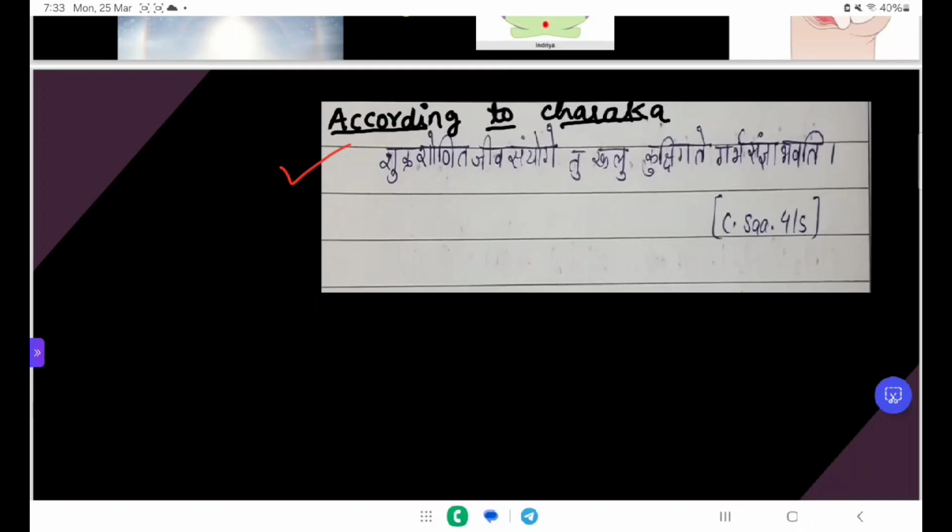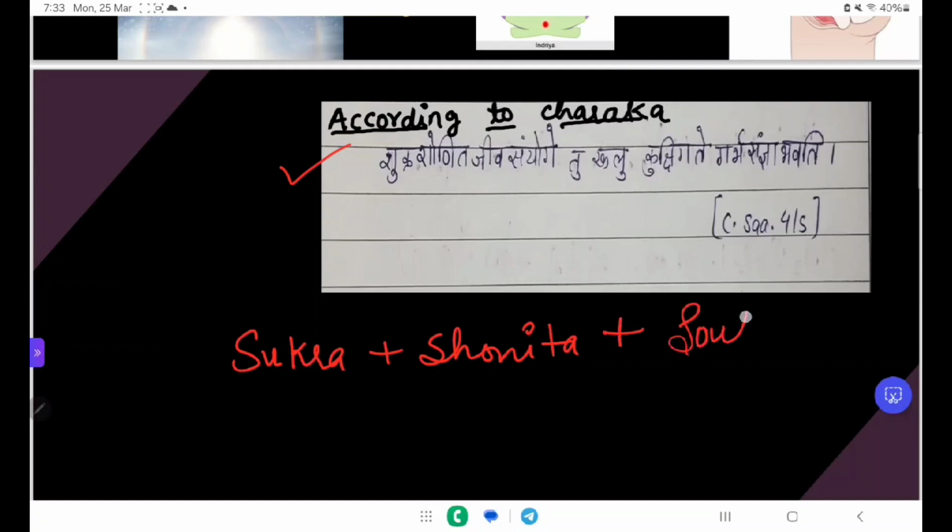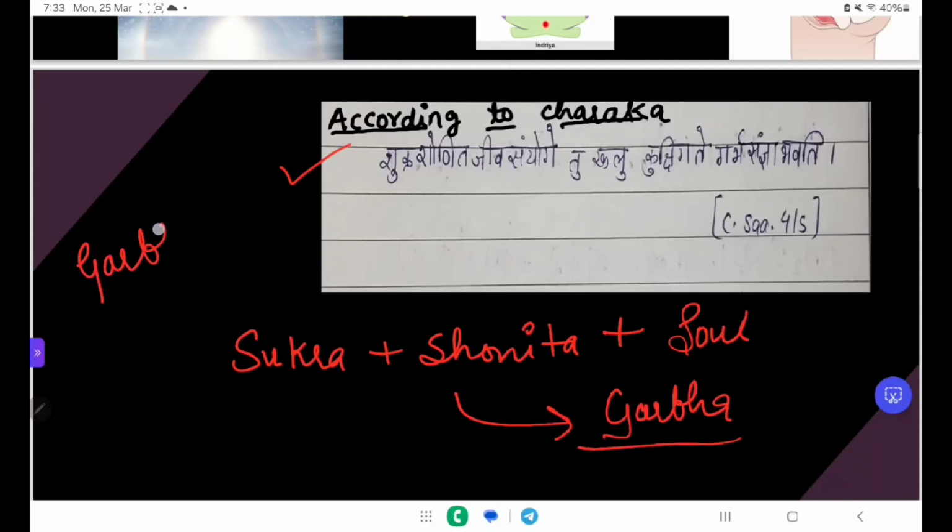According to Acharya Charaka, he says Shukra Shonitam Jeev Samyogo Tu Khalu Kukshi Gate Garbha Sangyata Sambhavati. Means there is the union of the Shukra with Shonita in presence of Jeev. Jeev here denotes the soul or Atma and forms the Garbha in the Garbhashaya. Garbhashaya means Garbha Ashaya. Ashaya means the location. Garbha means the fetus.